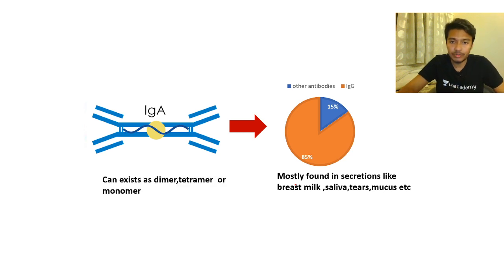These concepts that we are going to talk about in this class are super important for IIT JAM. Okay. Now, for IgA, mostly we imagine this kind of picture while we talk about IgA, but they can exist as dimer, tetramer, or even monomer. But mostly the secreted form is tetrameric, and they are joined by a J chain, okay?